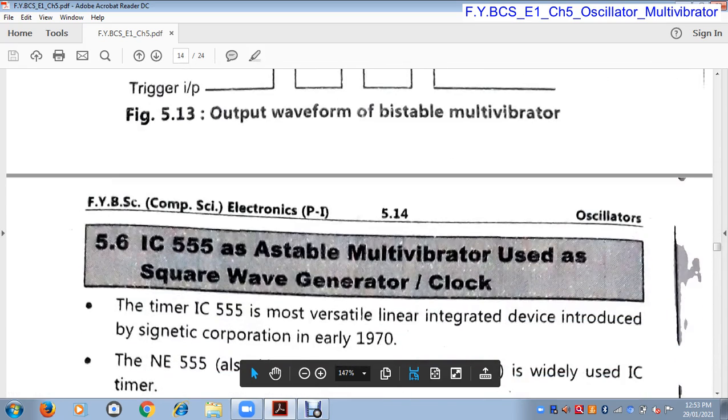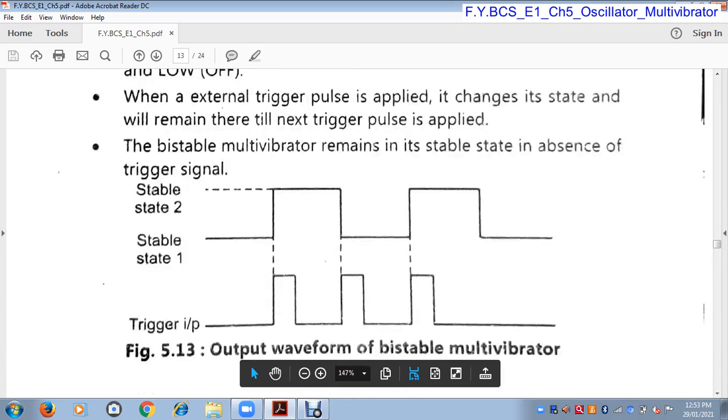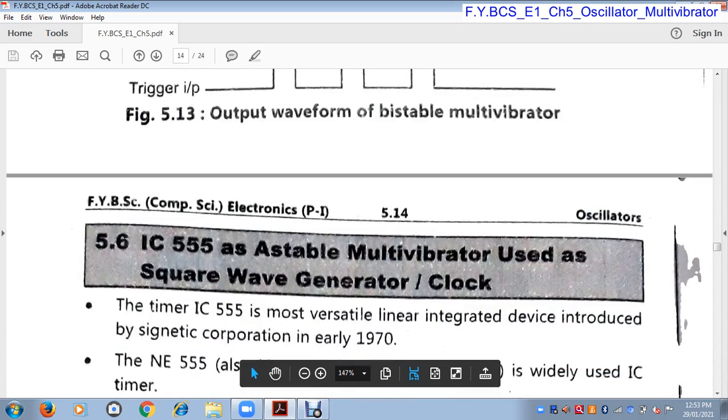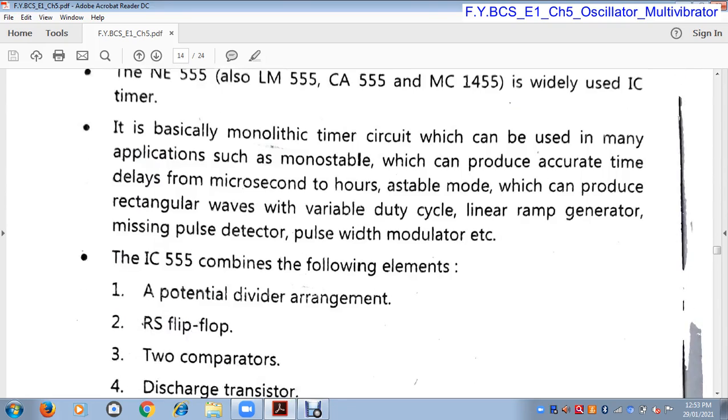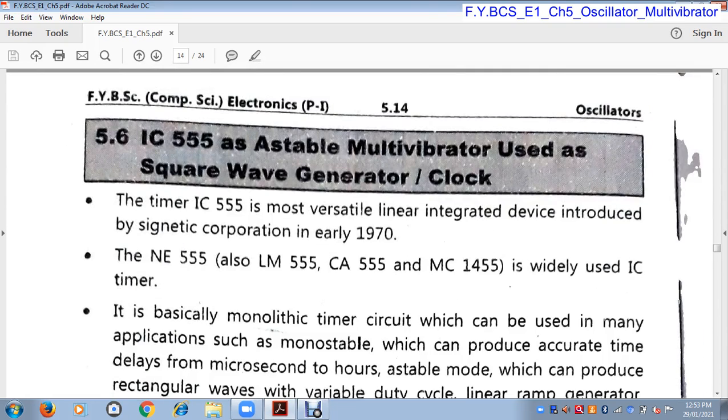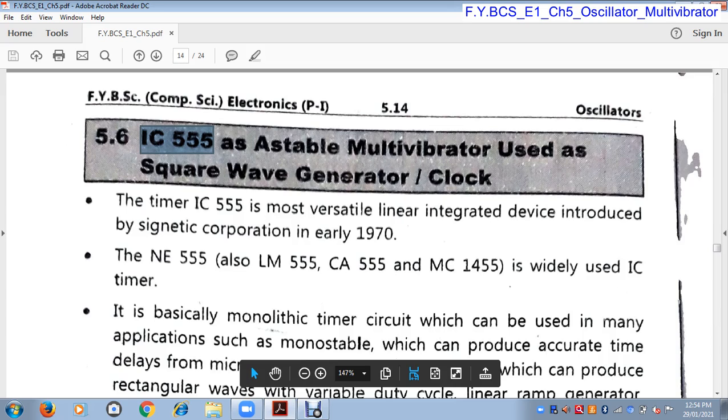Okay. Now, IC555 as an astable multivibrator used as a square wave generator. IC means integrated circuit. So IC555 is used as an astable multivibrator. But before going to astable multivibrator, first of all we see what is IC555.